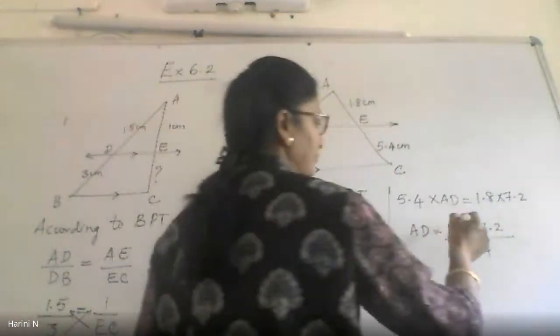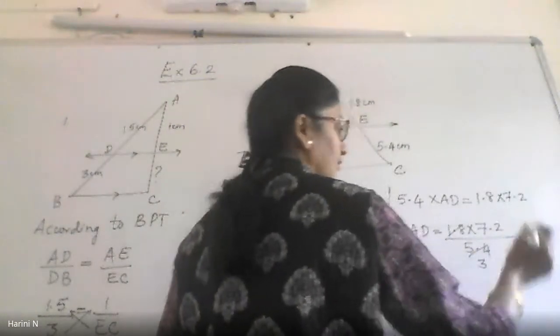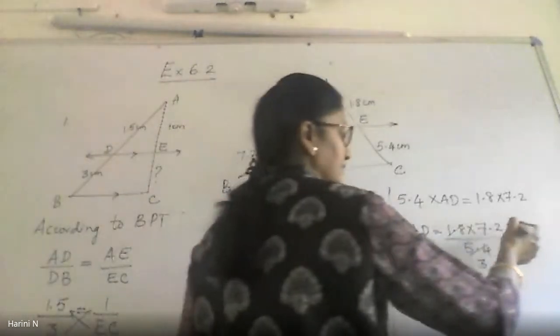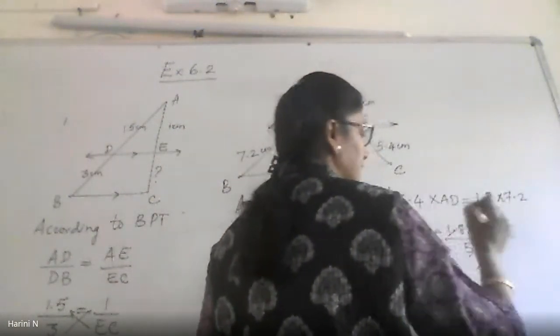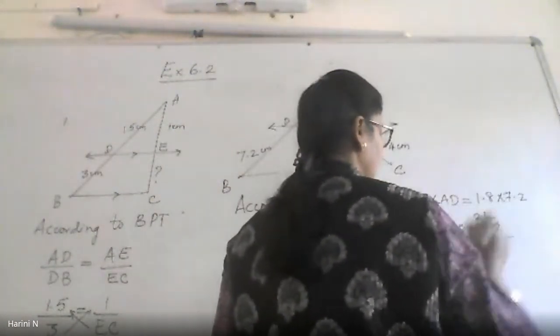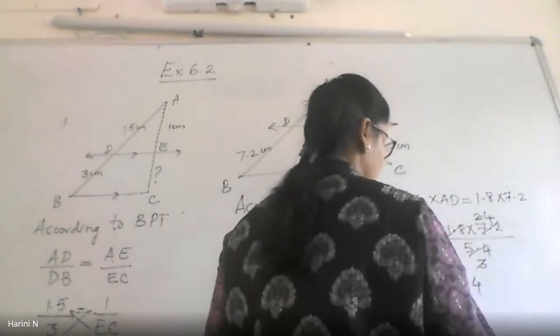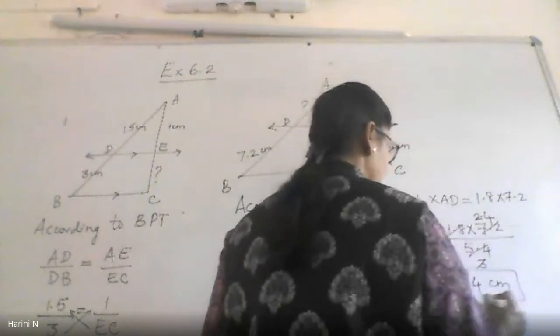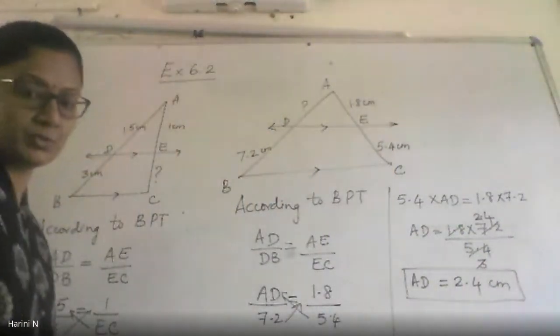So 18 tables, if you know, 18 threes are 54. So it will go 3 times. Again, when 3 is there, here 3 2s are 6, you carry over 1, 3 4s are 12, so it is 2.4. So your AD is 2.4 centimeters. I hope all the simplification is obvious for you. You know how to simplify.